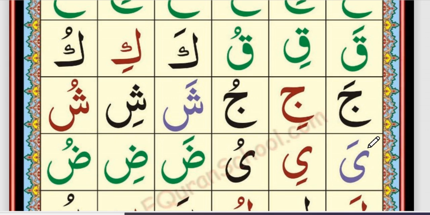This is Ya, and Ya is also pronounced from where we read Jeem and Sheen. Ya, Zabar Ya, Ya, Zair Yi, Ya, Pesh Yu. Ya, Yi, Yu.